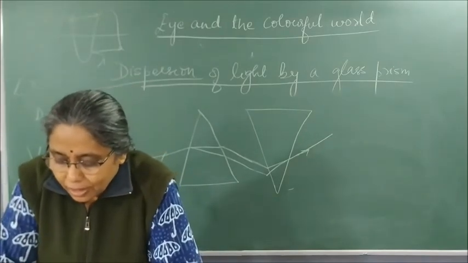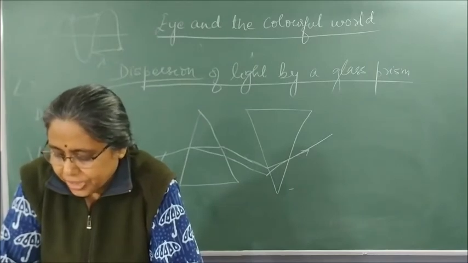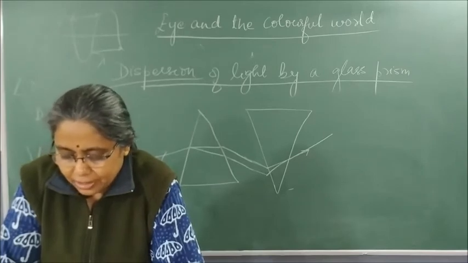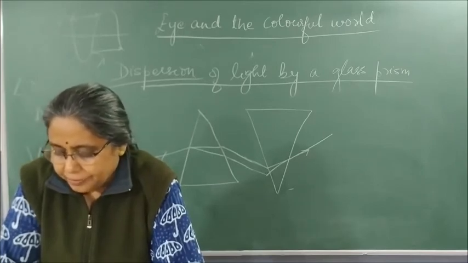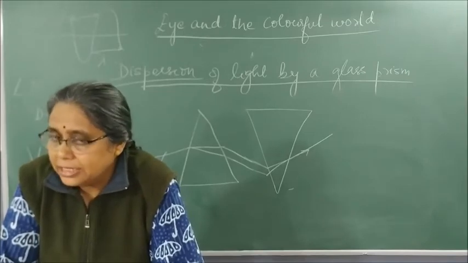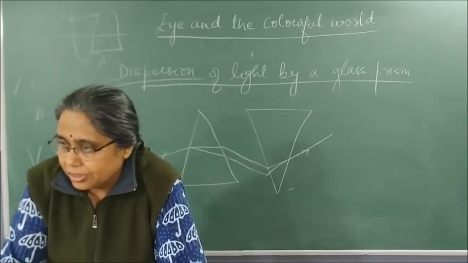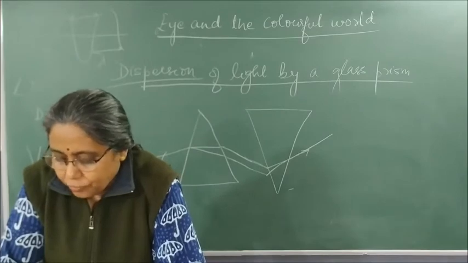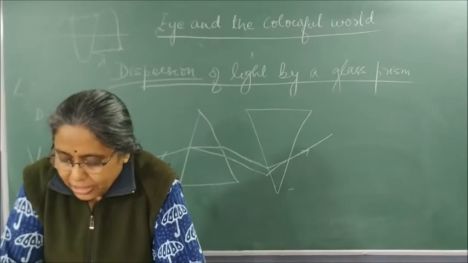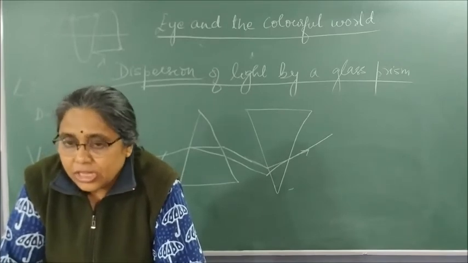Before we take up this question, we shall first go back to refraction of light through the prism. The inclined refracting surfaces of the prism show exciting phenomena. Let us find out through the activity. Take a thick sheet of cardboard and make a small hole or a narrow slit in its middle. Why are we doing that? So that we get concentrated light rays. Allow sunlight to fall through the narrow slit. This gives a narrow beam of white light. Now take a glass prism and allow the light from the slit to fall on one of its faces.